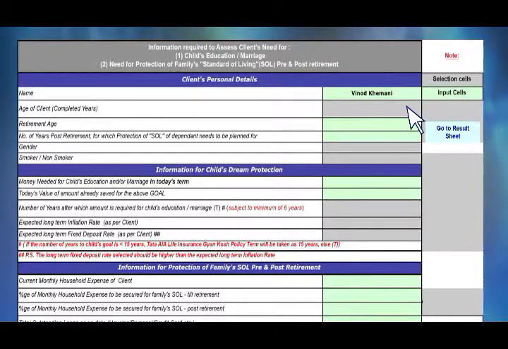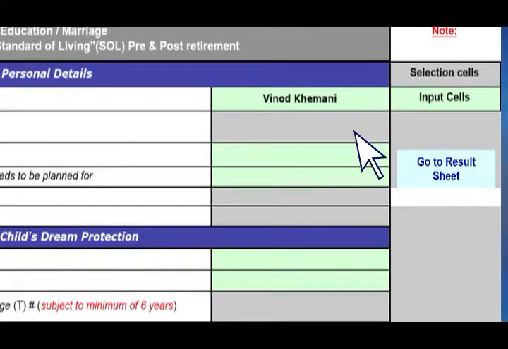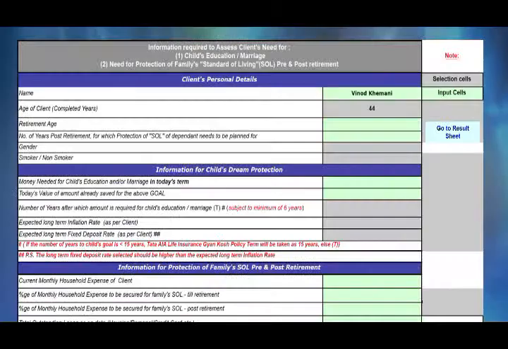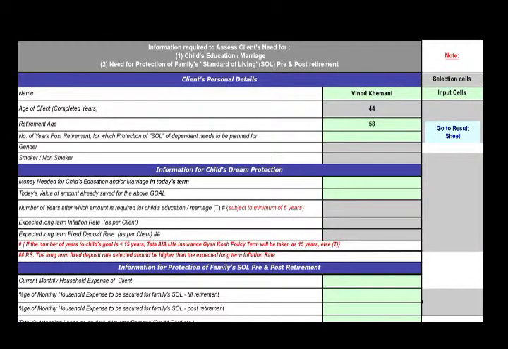So Vinod, what's your age in completed years? 44. Now you see there are two kinds of cells. One is green and the other is grey. In the green cells, you can type. In the grey cells, there is a selection drop-down menu, so you should not type in. So your age is 44. You can straight away go and select 44 here. Green cells you need to type. What's the normal expected retirement age, Vinod? I think 58. So this is a green cell, so you have to key it in. So your retirement age is 58.